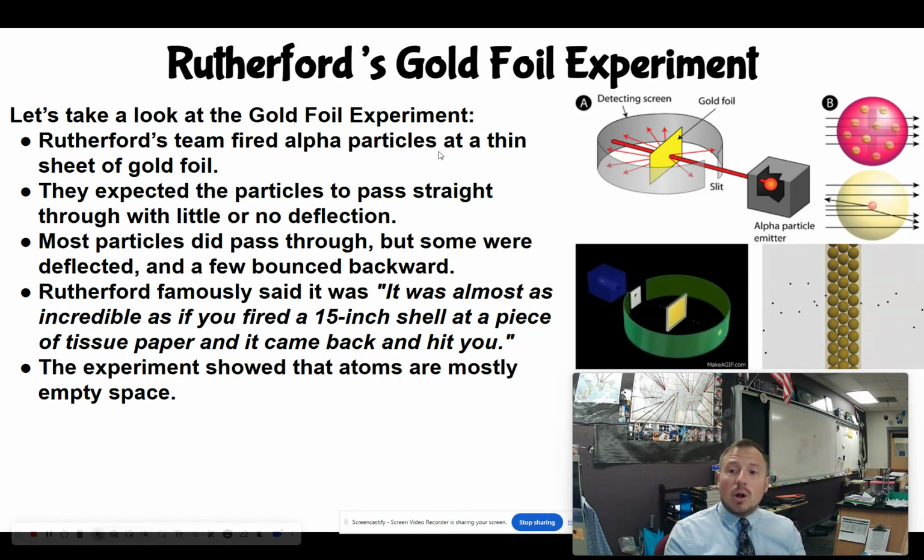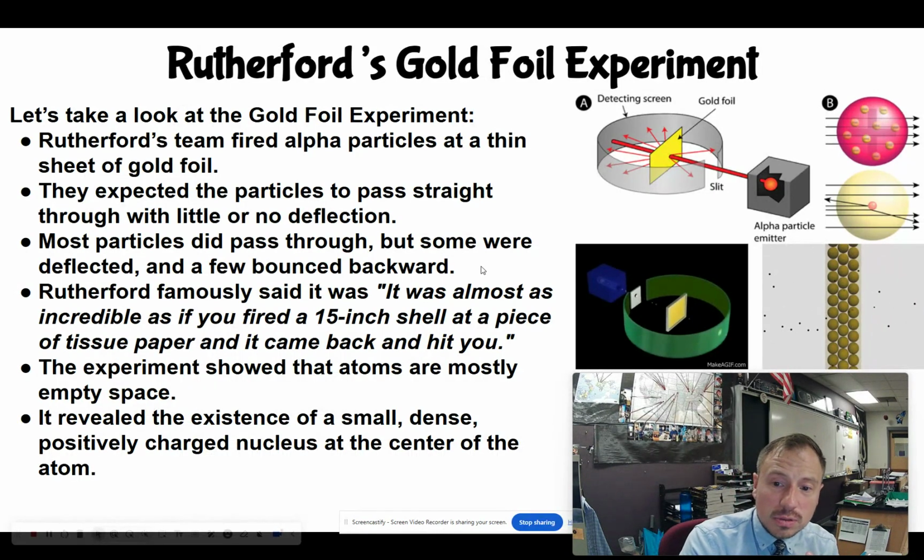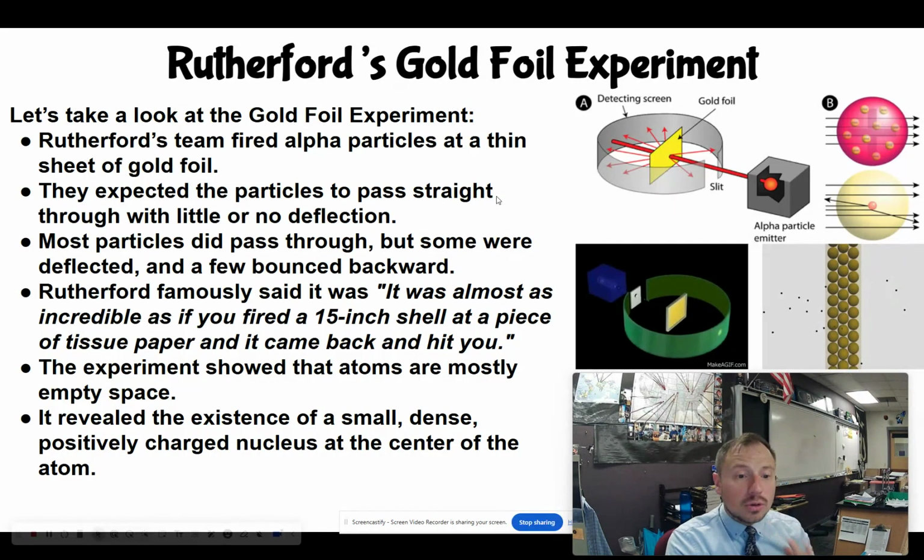He expected them all to go through, and you can see over here, if the plum pudding model was that model that atoms were, all of those particles would go through. But what he noticed, I think it's 1 in 8,000, ricocheted. Rutherford famously said it was almost as incredible as if you fired a 15-inch shell at a piece of tissue paper and it came back and hit you. So using this was what first proposed that nuclear model.